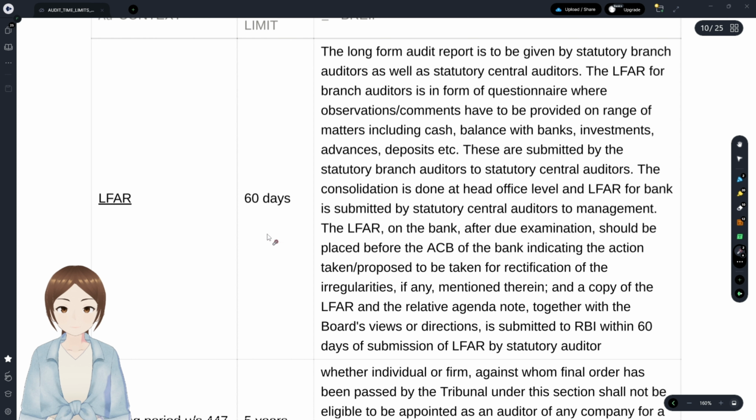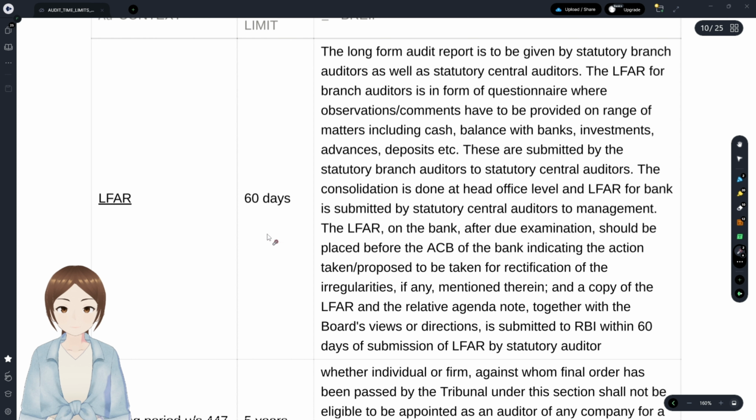And submission of cost auditor report. The cost auditor report has to be submitted in form CRA 4 in XBRL format by the company within 30 days. All communication with regards to cost audit for the company and central government is 30 days only.